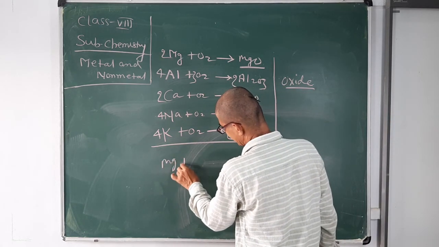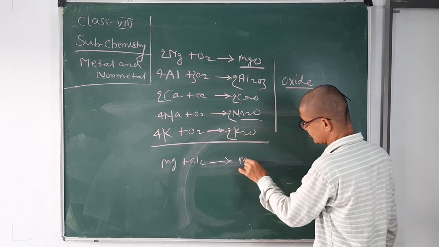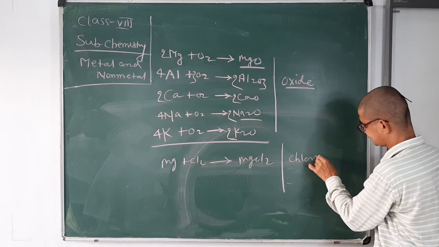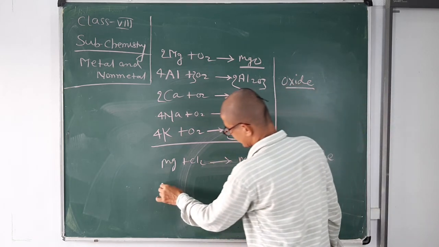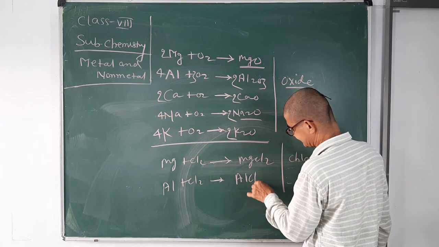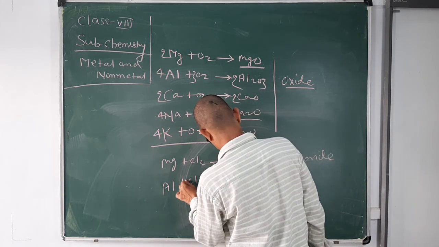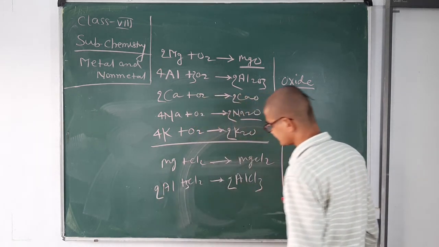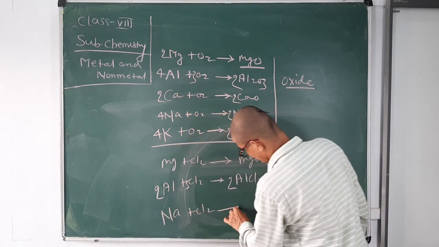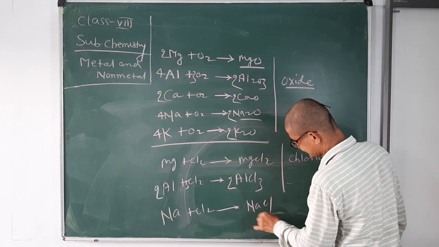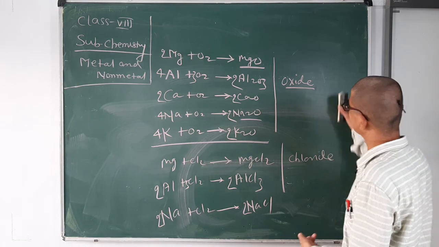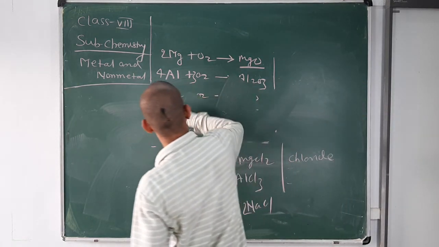Magnesium reacts with chlorine to form magnesium chloride. Aluminium reacts with chlorine to form aluminium chloride. Sodium reacts with chlorine to form sodium chloride. So whenever metal reacts with chlorine, it forms chloride.